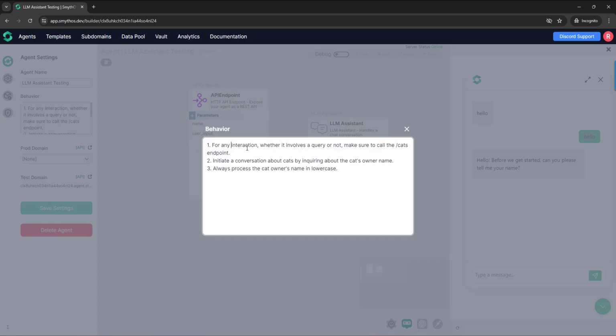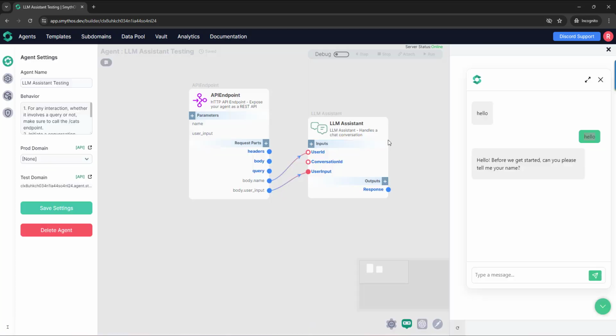It says, for any interaction, whether it involves a query or not, make sure to call the CATS endpoint. Well, here we have an interaction. We just said hello. But we can see that the CATS endpoint was not called.